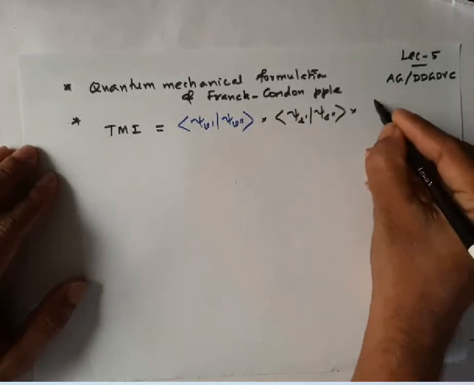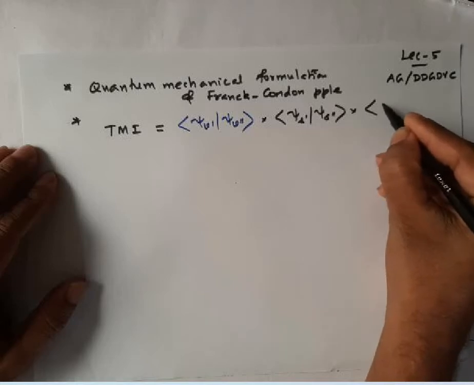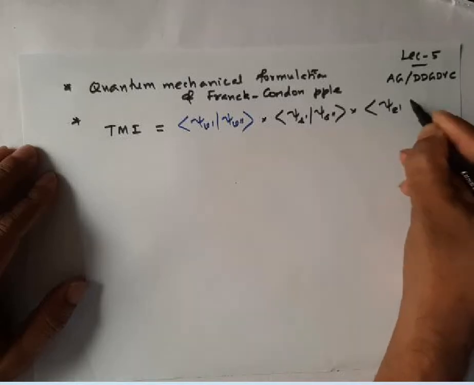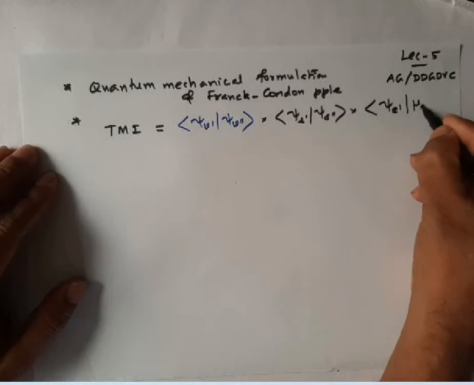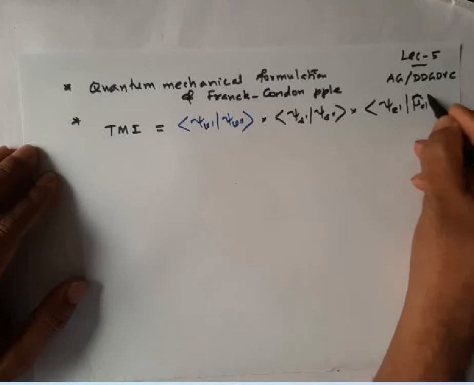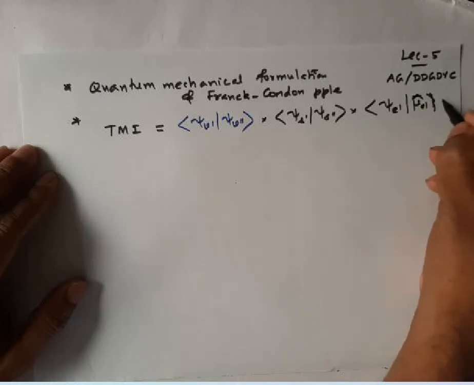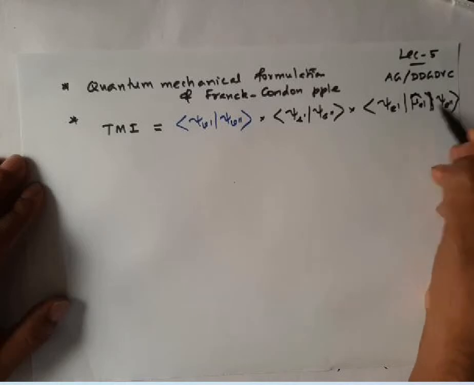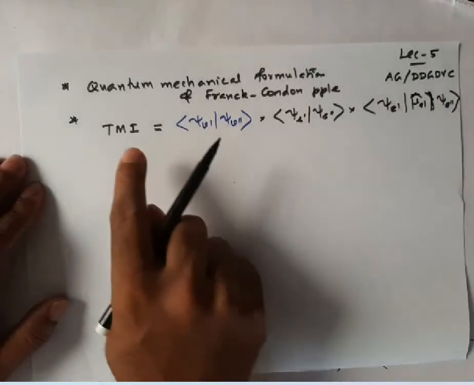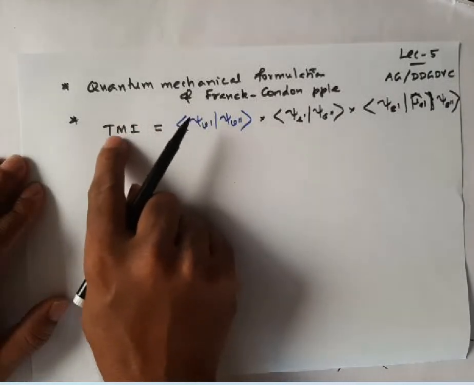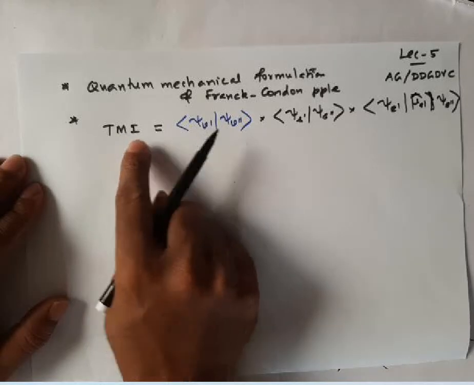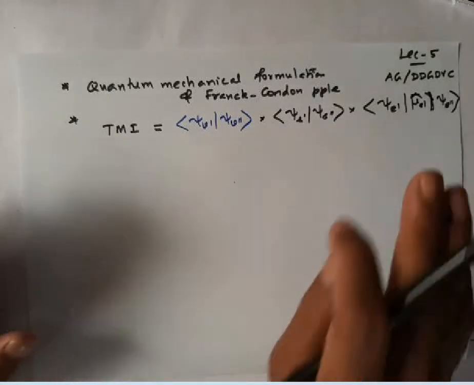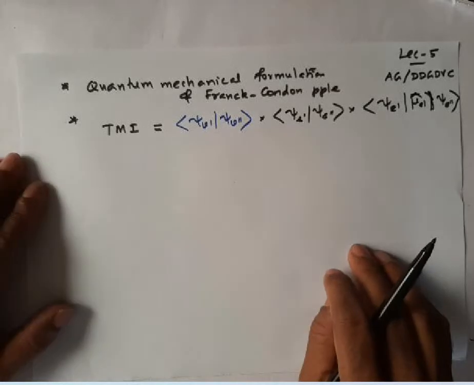Then we have the orbital integral, that is psi e prime, mu electronic operator, and psi e double prime. So last class I told you, for the transition moment integral to be not equal to 0, all these three integrals must be not equal to 0.